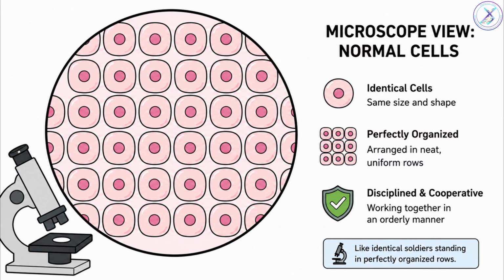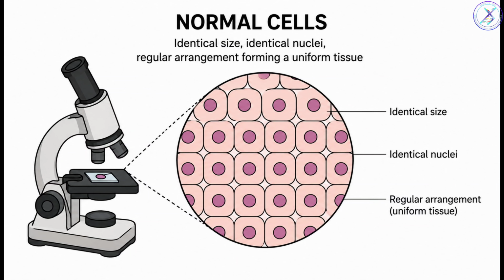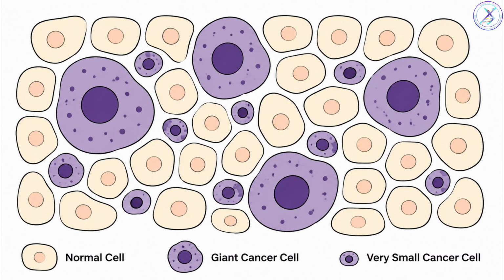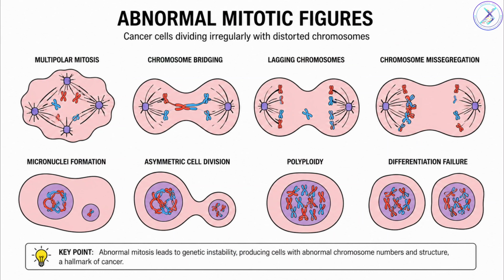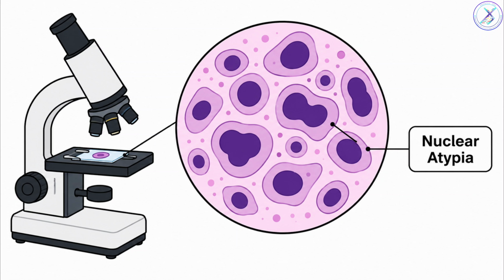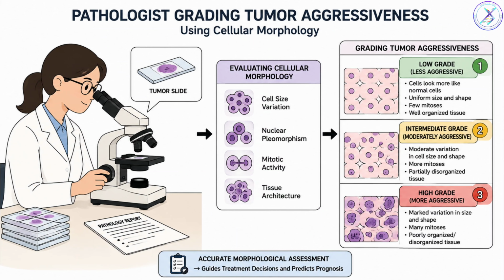Under the microscope, normal cells resemble identical soldiers. They have the same size, the same nucleus, and the same organization. Cancer cells look completely different. Some are giant, some are tiny, some have enormous nuclei, some divide abnormally. This variation is called pleomorphism. Large, dark, irregular nuclei are referred to as nuclear atypia. Pathologists use these microscopic features to estimate the aggressiveness of a tumor.